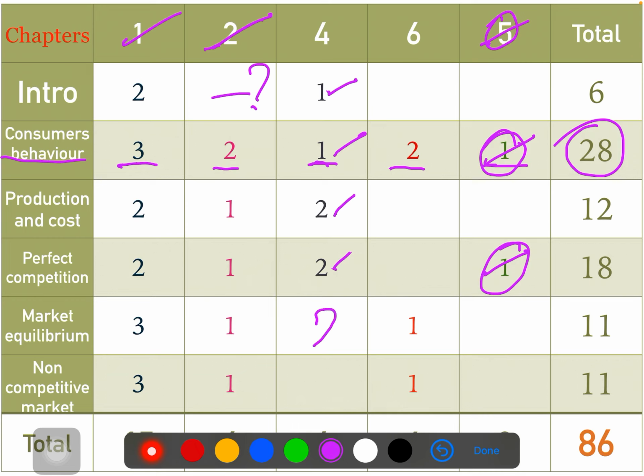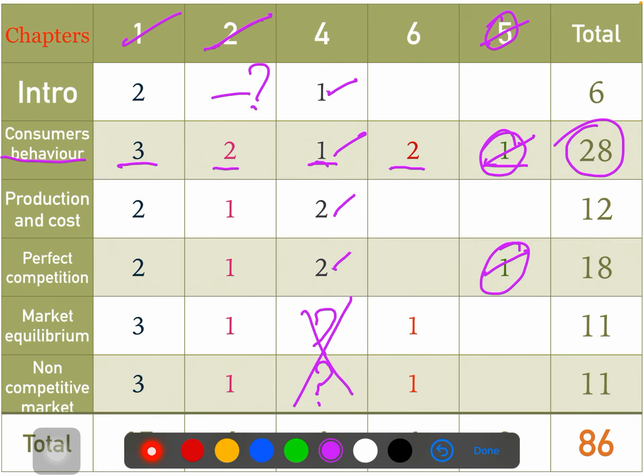Market equilibrium chapter, you do not have any single question for 4 marks. Non-competitive market, you do not have any questions for 4 marks. So you can skip these 2 chapters for 4 marks. No need to read any question for 4 mark questions from market equilibrium and non-competitive market.